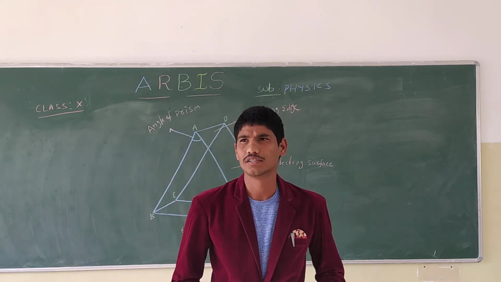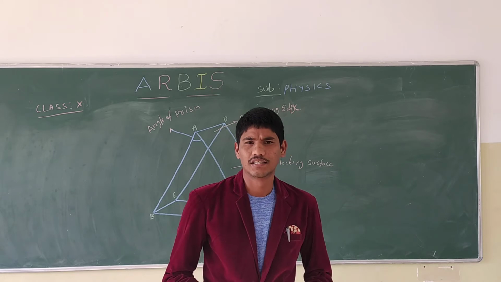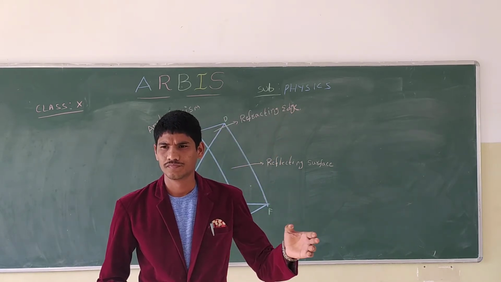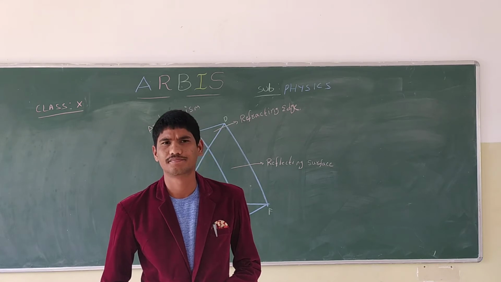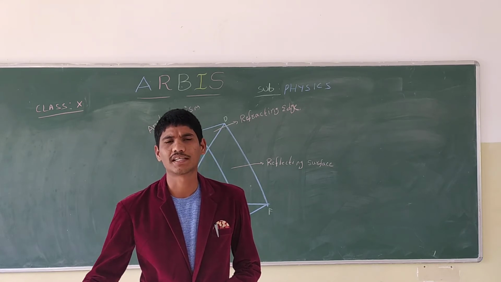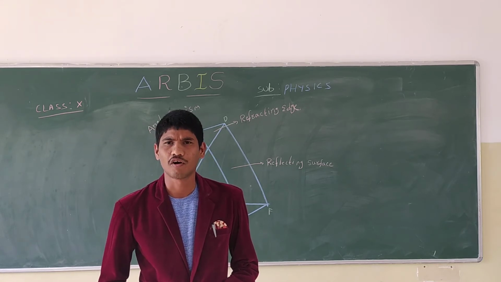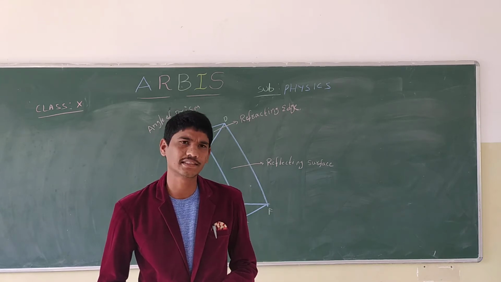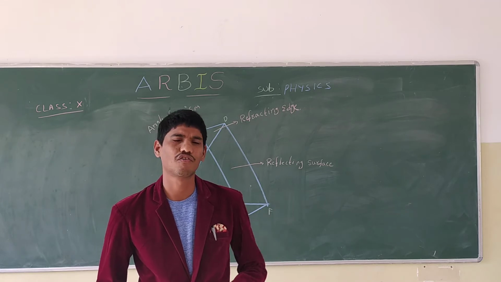In the previous class we discussed the defects of the human eye, what the power of accommodation is, what the least distance of distinct vision is, and the far point.